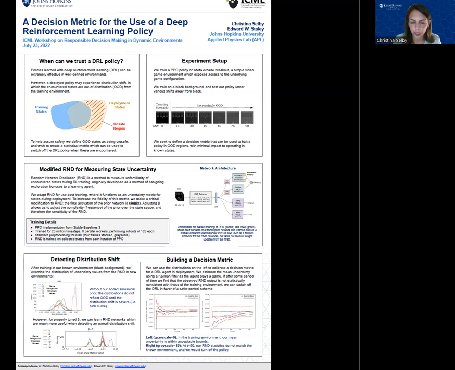Deployment of deep reinforcement learning policies in safety-critical systems will require the ability to assure a policy's performance. One reason that deep reinforcement learning policies will fail in deployment is that the operational environment is different than the training environment. This work focuses on a methodology for creating a time series of values indicating when this may be occurring, and an accompanying decision metric which indicates when the DeepRL policy should no longer be utilized.